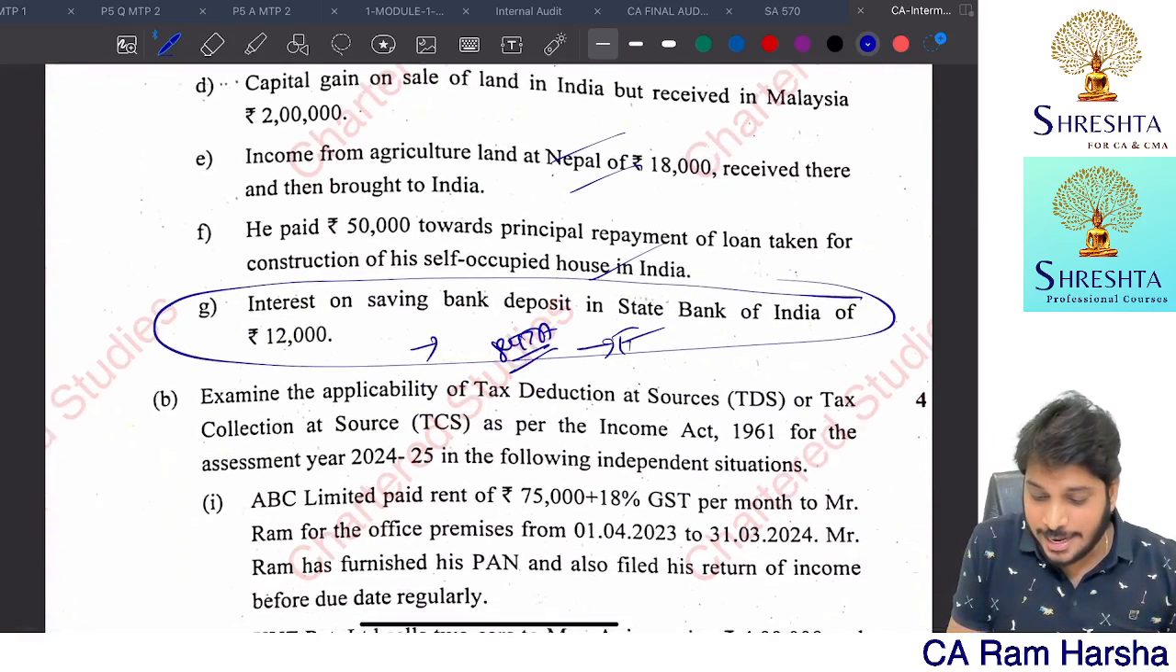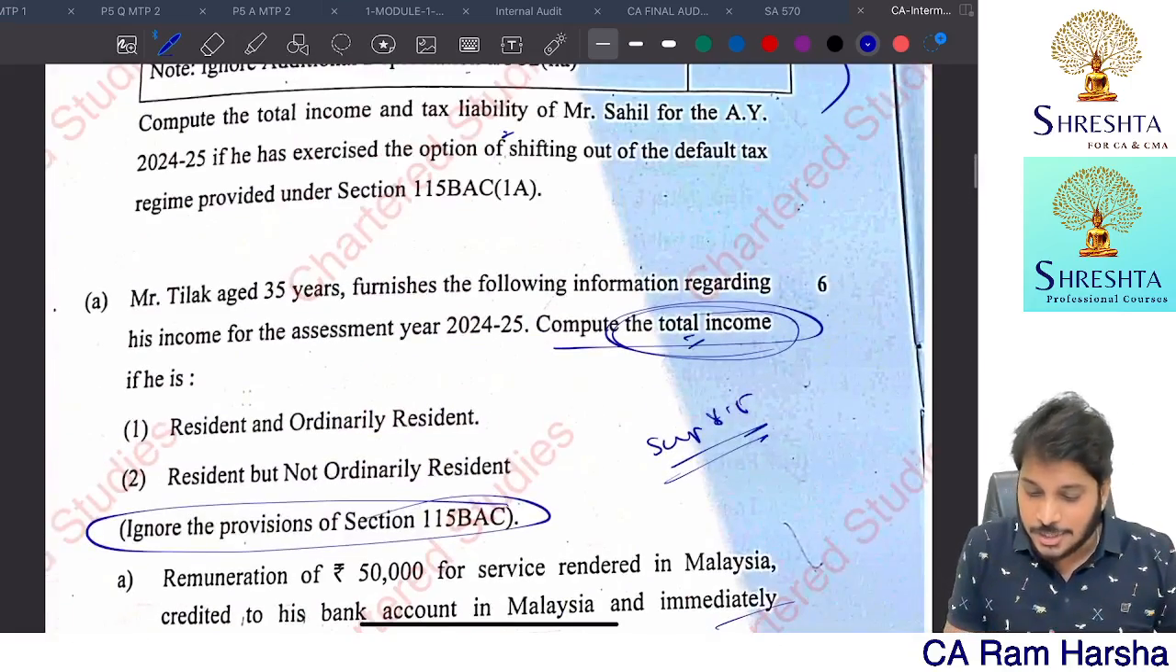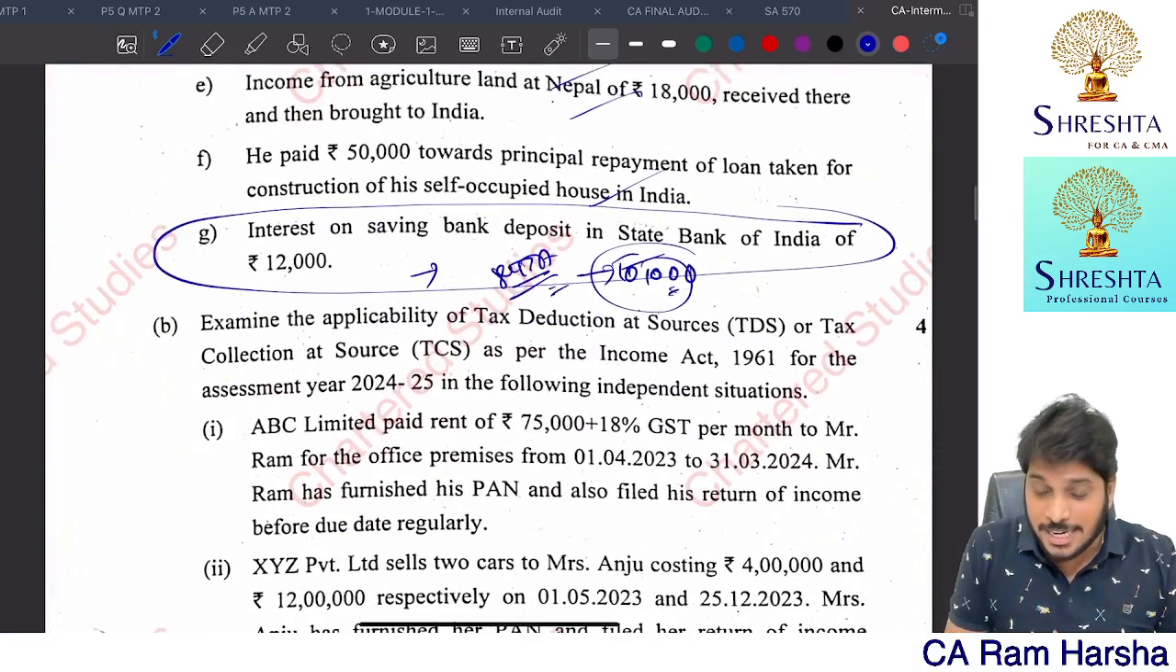So 80 TTA 10,000. There is a possibility some students might miss this. So that's it. So total income, if at all you missed this 80 TTA deduction, nothing to worry. This will have 1 mark weightage.